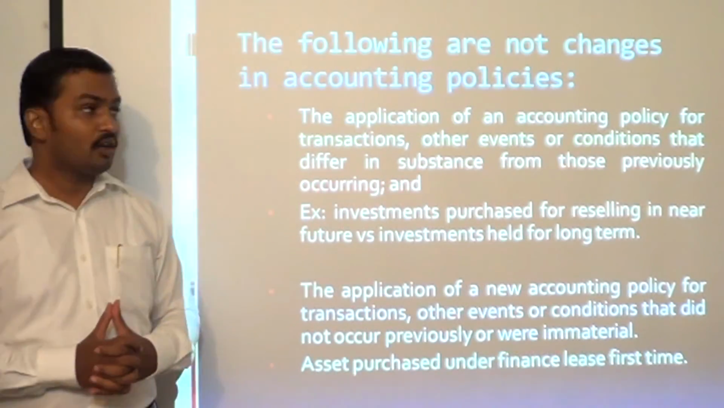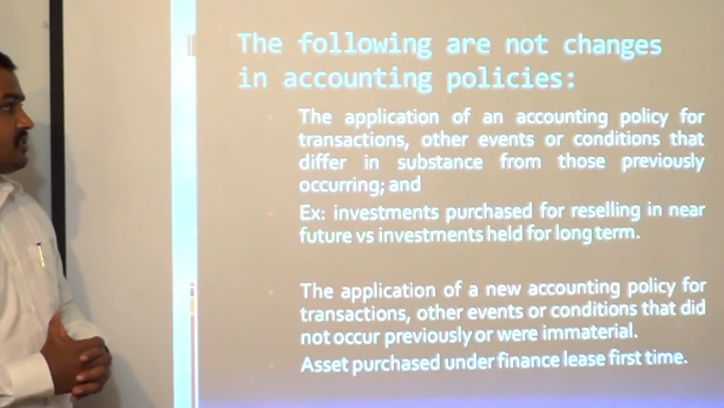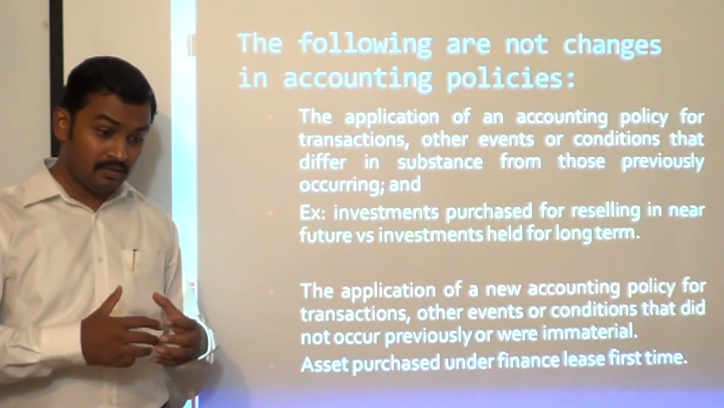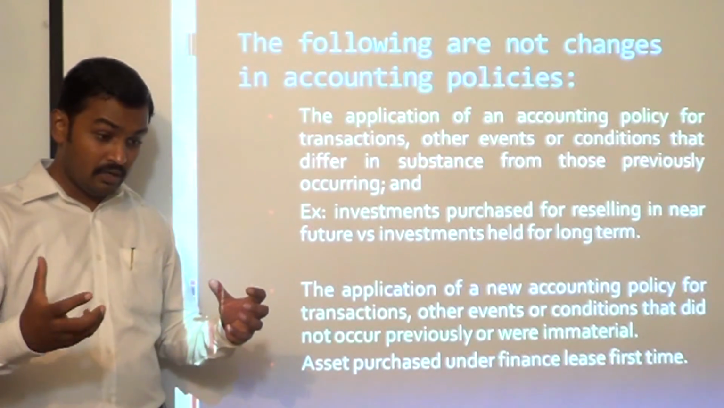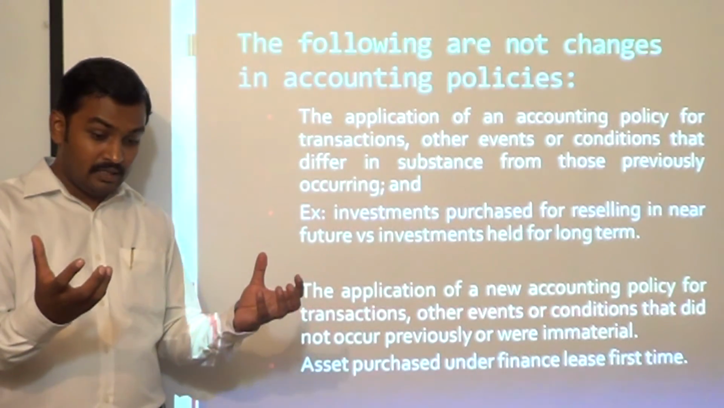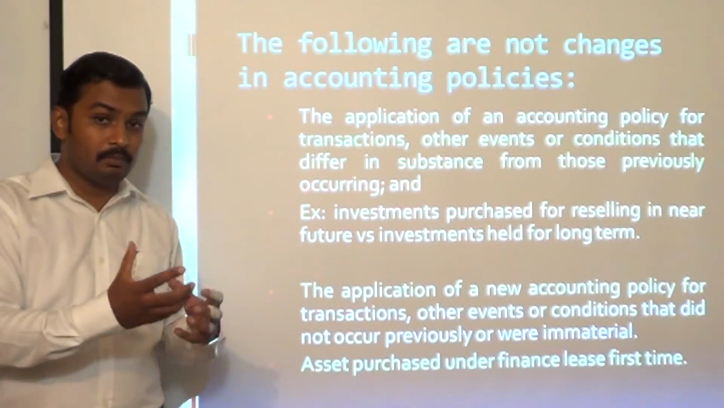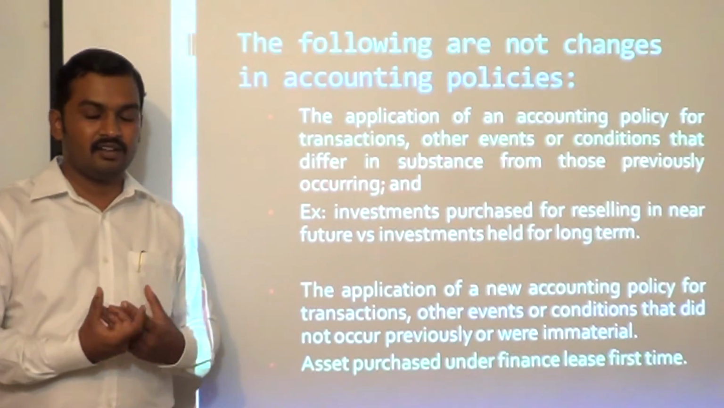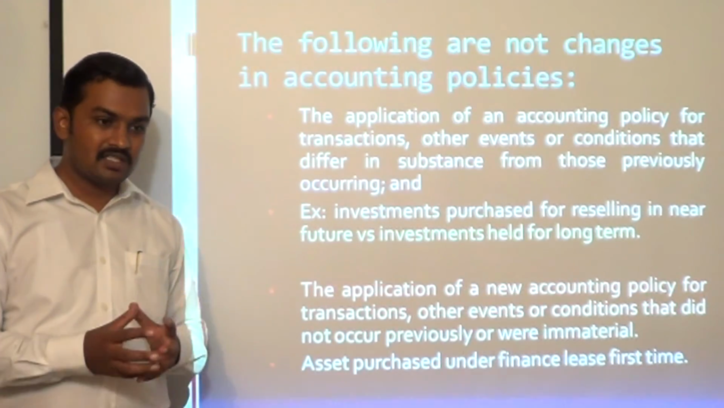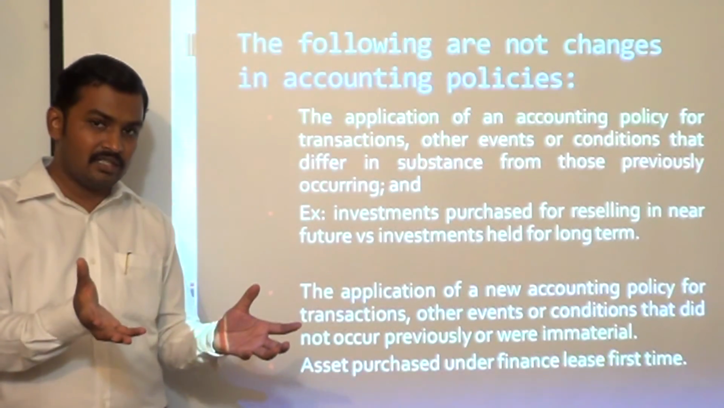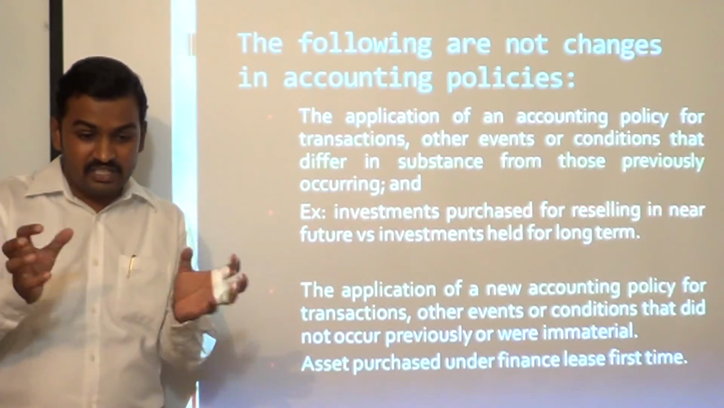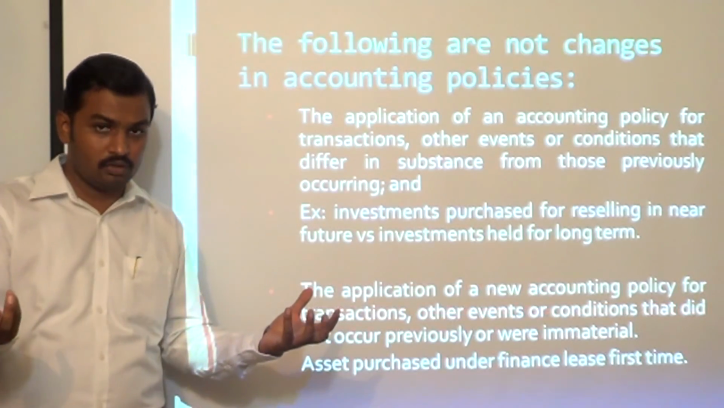Next, the following are not considered as changes in accounting policies. Sometimes a similar transaction occurs, but we cannot say that it is similar because the transactions may look similar, but they are different in subject matter, or the substance of the transaction is not the same. In such cases, we can say these are dissimilar transactions, may look similar but the substance is different. For these different types of transactions, you can adopt different accounting policies.